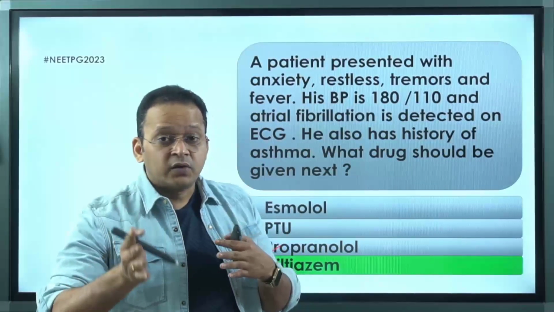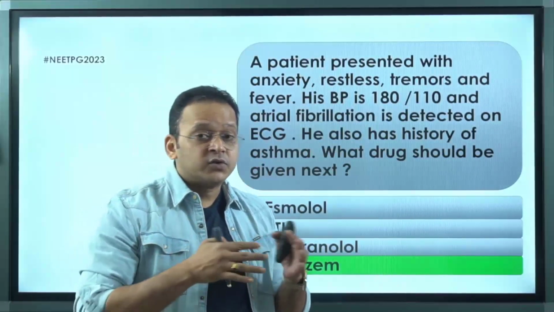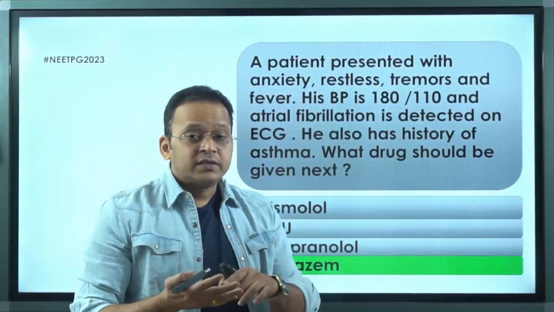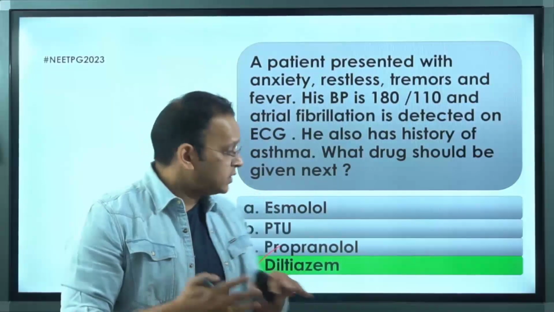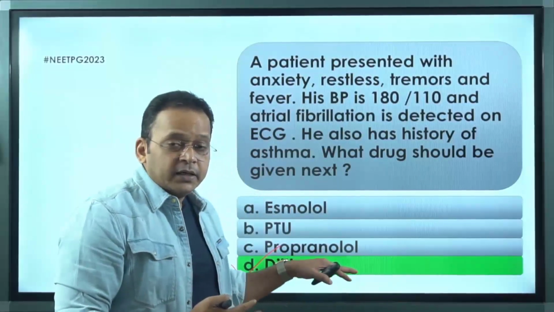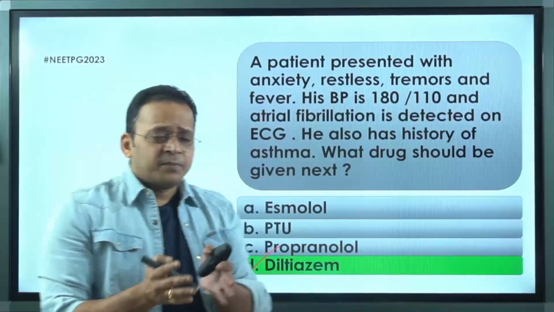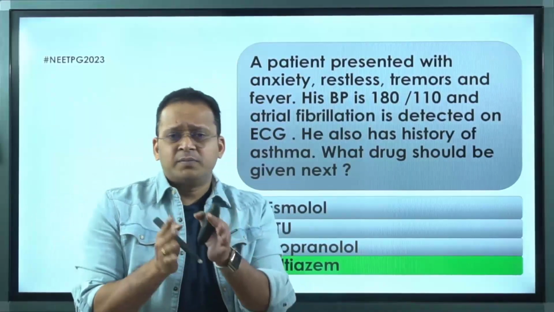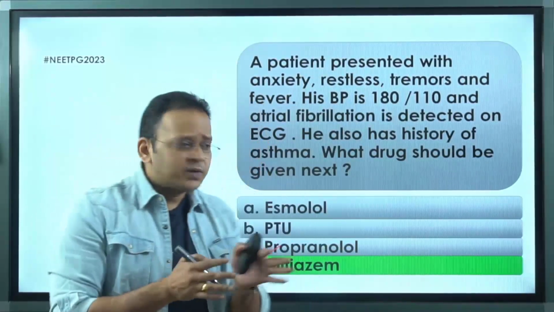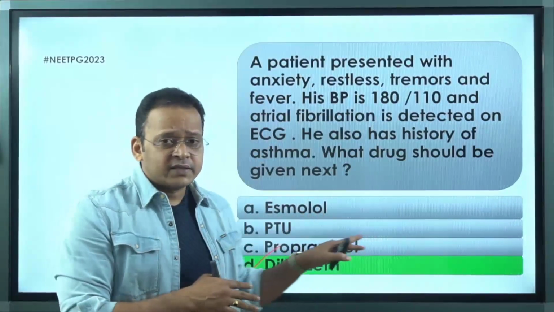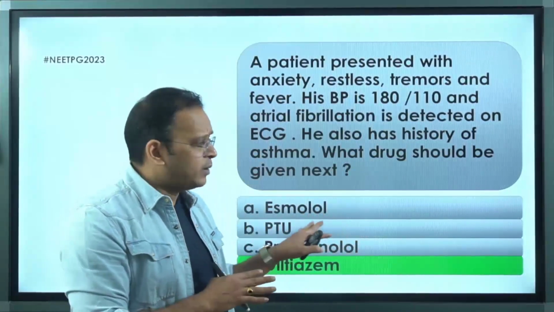You have to understand the concept, and then only you'll be able to search the options, and you'll not go for answers like esmolol. You'll go for an answer like diltiazem, right? In any exam, not only this NEET exam, what I'm about to tell is not for those who have given the exam. You guys have given the exam, forget about it.